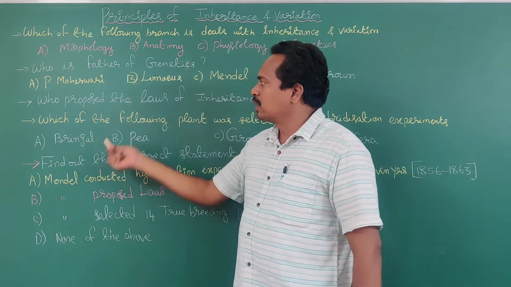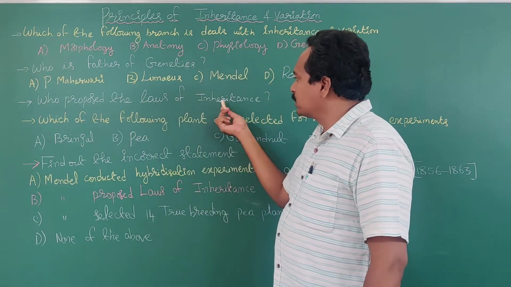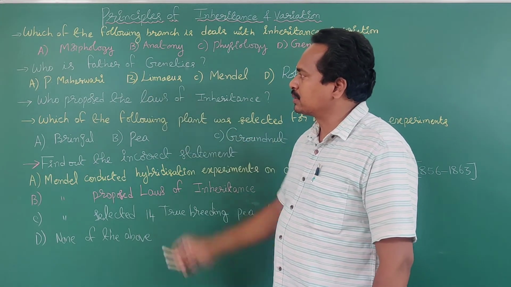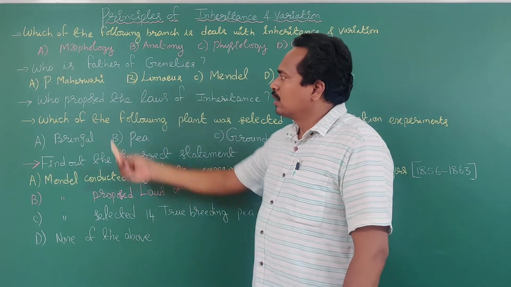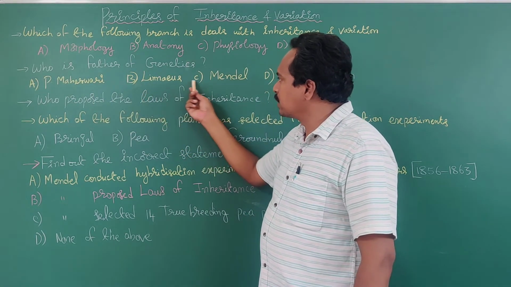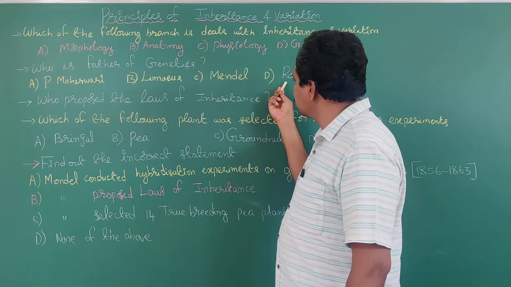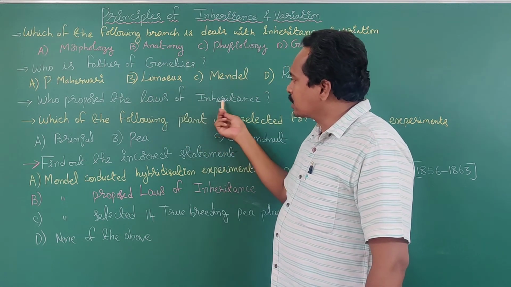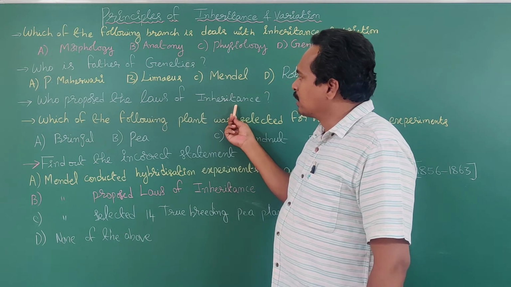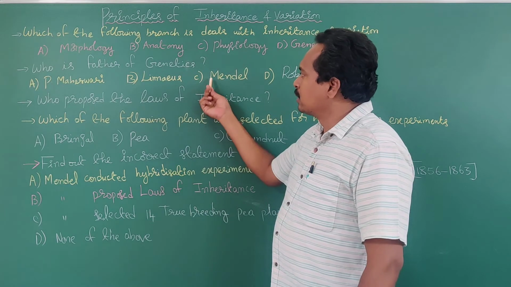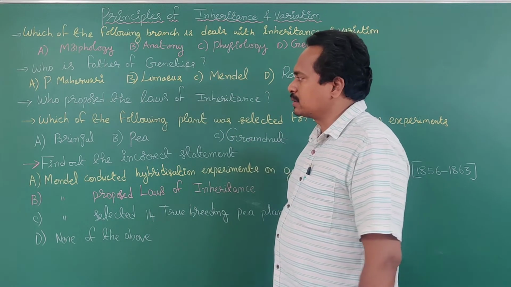What about the next question? Who proposed the laws of inheritance? Same options for the third question. What is the first option? Maheshwari. Second option Linnaeus. Third option Mendel. Fourth option is Robert Brown. What is the question? Who proposed the laws of inheritance? The laws of inheritance were proposed by Mendel. So option C is the correct answer.